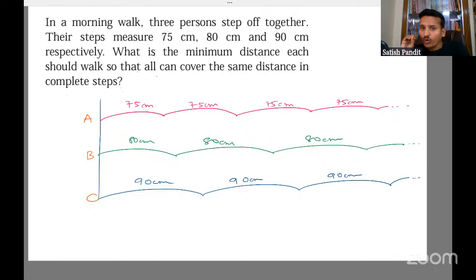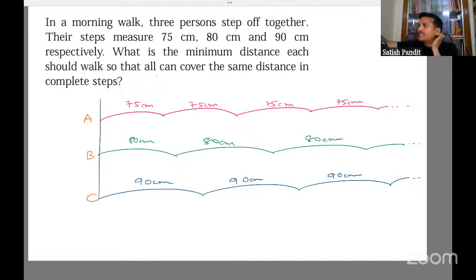They're asking what is the minimum distance each should walk so that all can cover the same distance in complete steps? See, complete steps means if person A takes 75 centimeters in the first step, every step will be the same. If B's one step is 80, the next step will also be 80, even the fourth step, even the fifth.